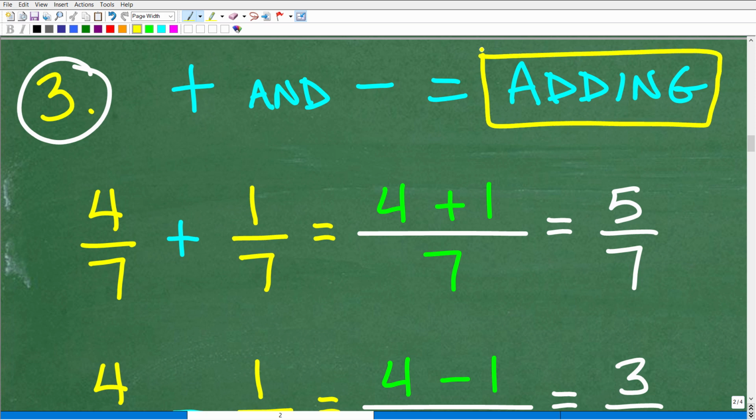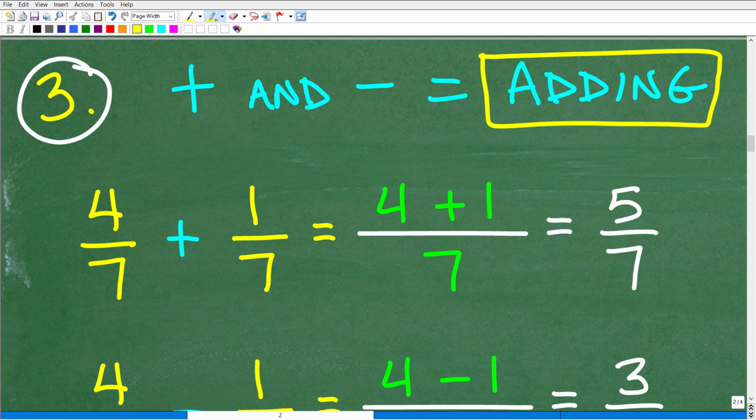And I'll show you what I'm talking about here in a second, because the way we add fractions and subtract fractions, it is exactly the same procedure. So if you know how to add fractions, you automatically know how to subtract. If you know how to subtract, you automatically know how to add. So let's take a look at a couple quick examples here. So here I have 4/7 plus 1/7.